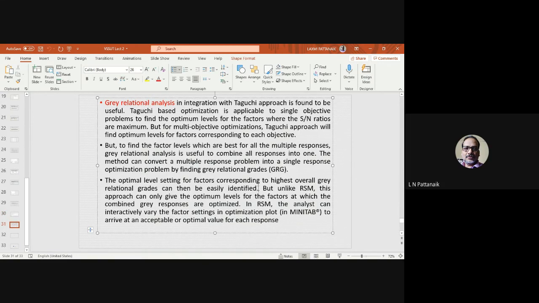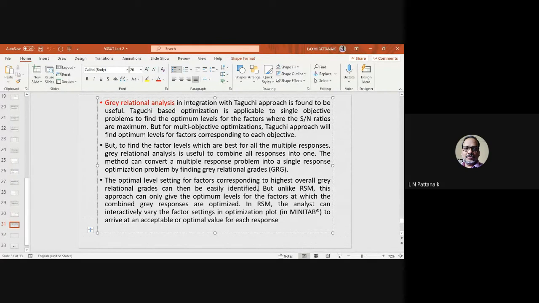Okay, finally, there is another approach which is also used by many people in recent times, which I thought to mention here. There is a means of combining all these responses. For example, there are three responses we just discussed. Instead of comparing all three responses simultaneously, there is a means of combining them into a single one, using gray relational analysis, or gray relational grades.